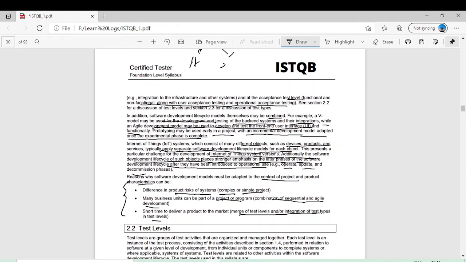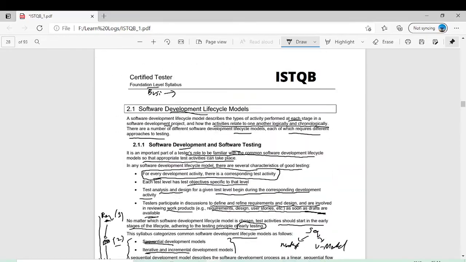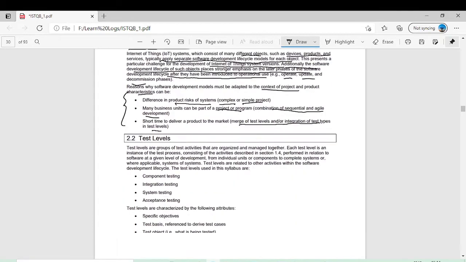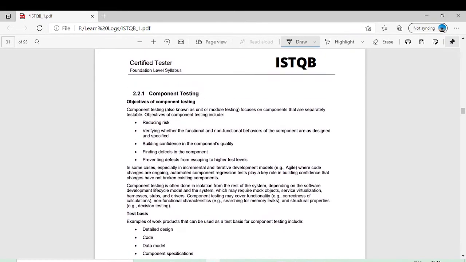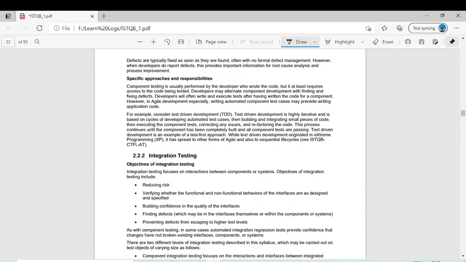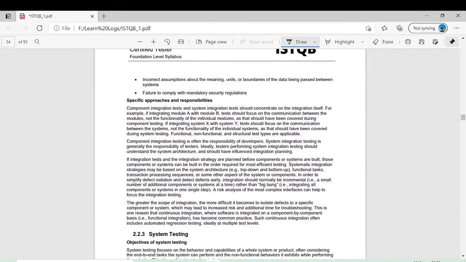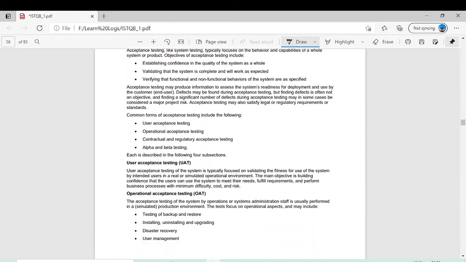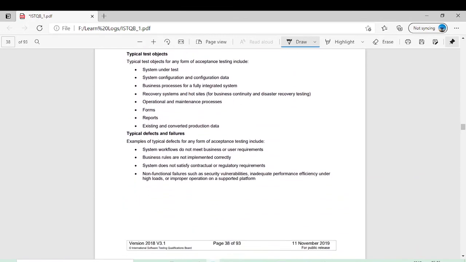So friends, this was everything for this video. In this video we have covered in detail the software development lifecycle models. Now in the next video we will cover different levels of testing. As I have explained, we have different kinds of testing. One level is component, the next level is integration. Then you will get system testing. Then you will get the final level, which is known as acceptance testing. And after that, our testing levels will be completed.